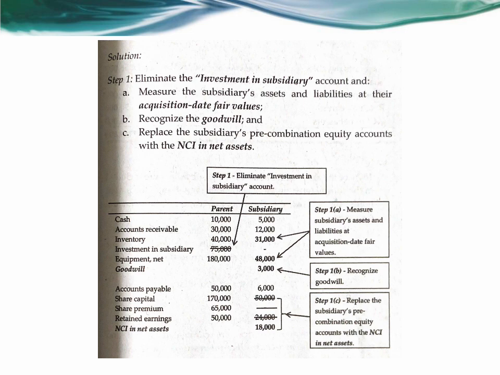And then for step 2, you add line by line similar items. So adding the parent's balances to the subsidiary's adjusted fair value balances, you will have consolidated balances for the accounts such as cash, AR, inventory, investment in subsidiary, which is eliminated, equipment, and goodwill, with total assets totaling 359,000.